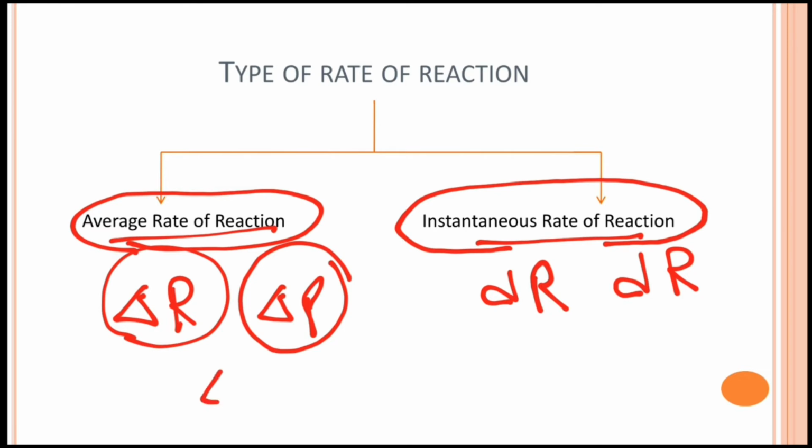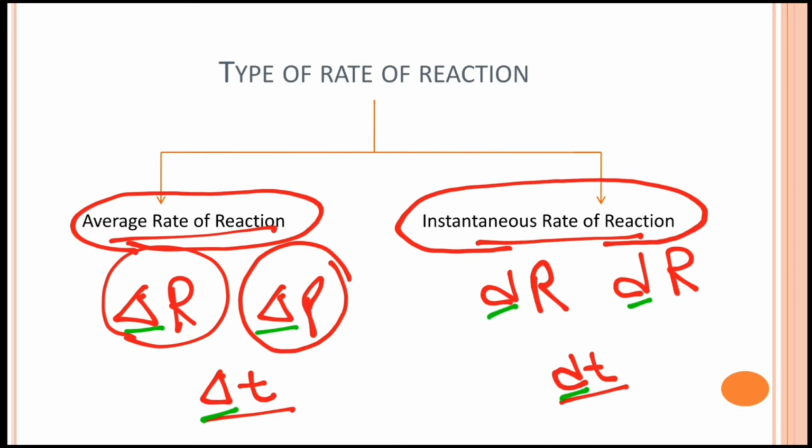Here the time difference is also large, it may be 1 minute, 10 minutes, 100 minutes, 1 hour, etc. And here the time duration is also very small. So the symbol used here is delta, which means a large difference, and here the symbol used is small d, which means partial differential form, or a very minute change.